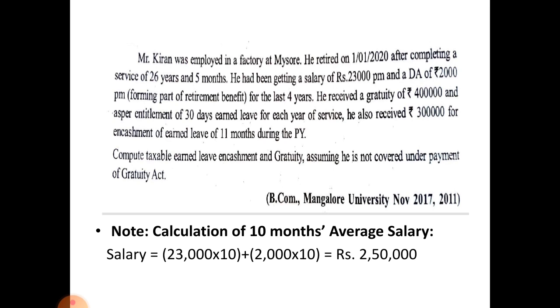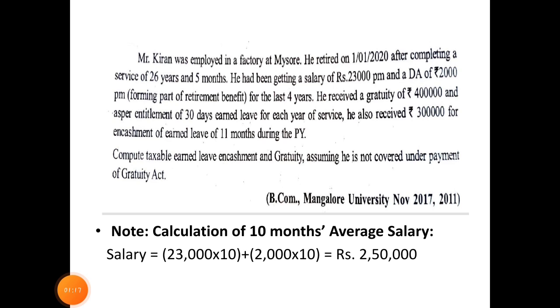He received a gratuity of 4 lakhs and as per entitlement of 30 days earned leave for each year of service, he also received rupees 3 lakh for encashment of earned leave of 11 months during the previous year. Compute taxable earned leave encashment and gratuity assuming he is not covered under Payment of Gratuity Act. Let us solve this problem.